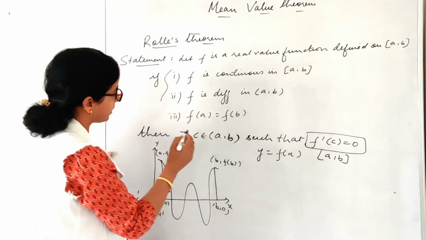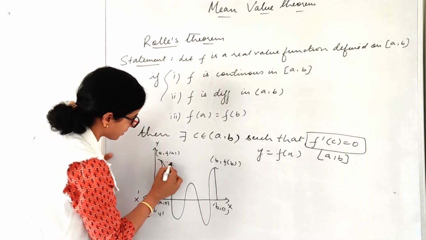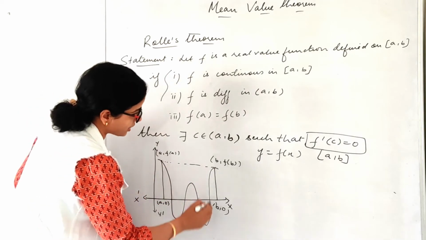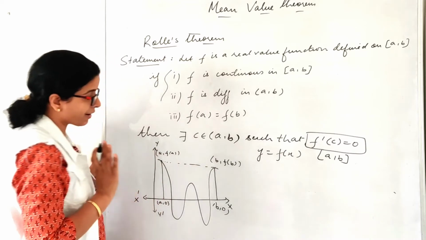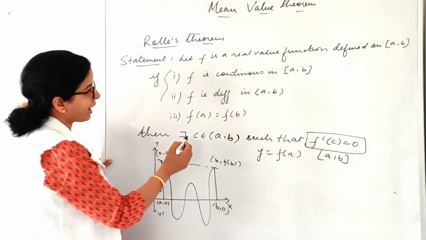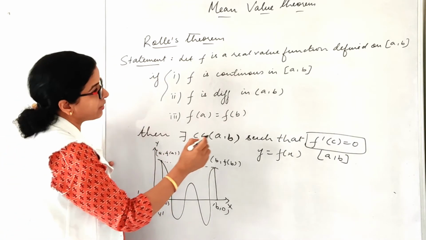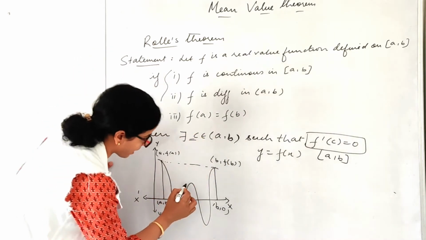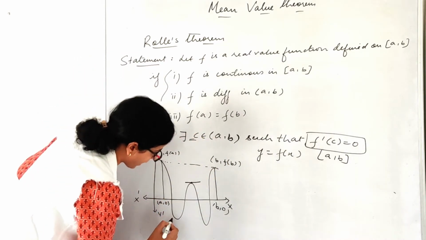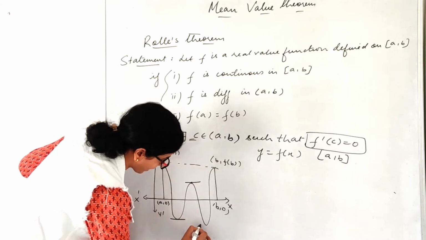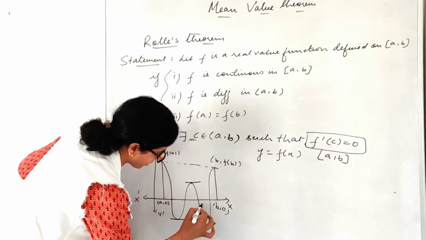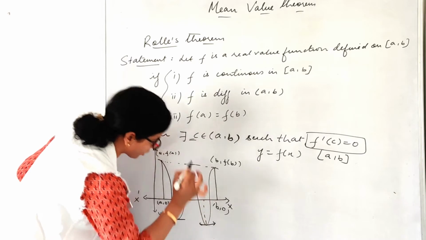Moreover, it is differentiable in a and b, so I can draw a unique tangent at every point. But I will have at least one point c where my tangent will be parallel to the x-axis. So I can take this point as c. I can also take this point as c. I can take this point also as c. At least one point; it can be more than one also.